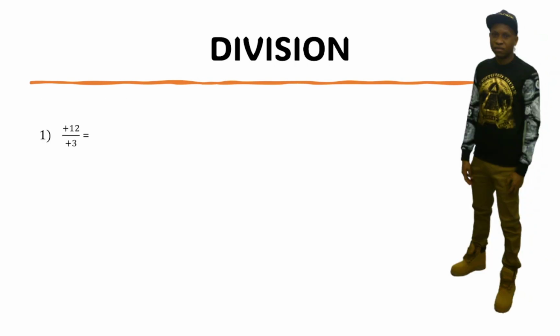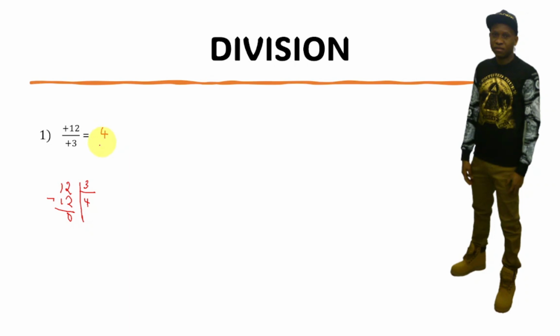In this case, for example, when we have 12 divided by 3 equal what? 4. So we do like this. This one is 12, divided by 3. What number when we multiply is gonna give us 12? 4. So 3 times 4 equal what? 12. So the answer here is 4.